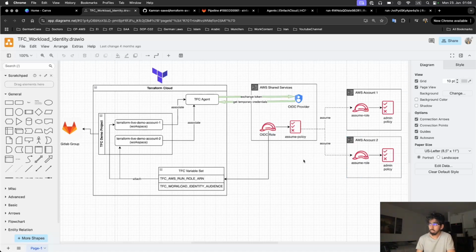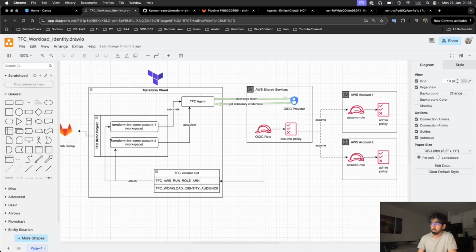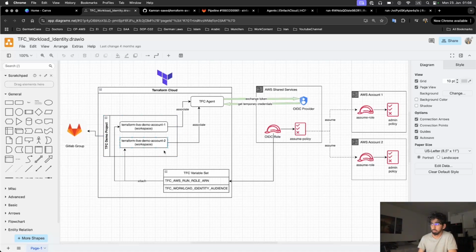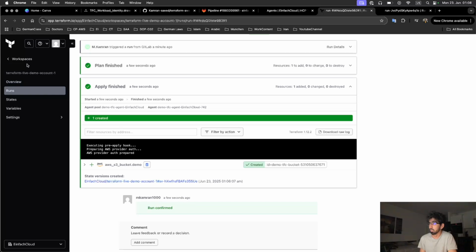Right now you can see that we have only one TFC project, but maybe in future in your organization you have multiple projects, right? And multiple projects have different workspaces, so you can create as many projects, and in those projects you can create workspaces.